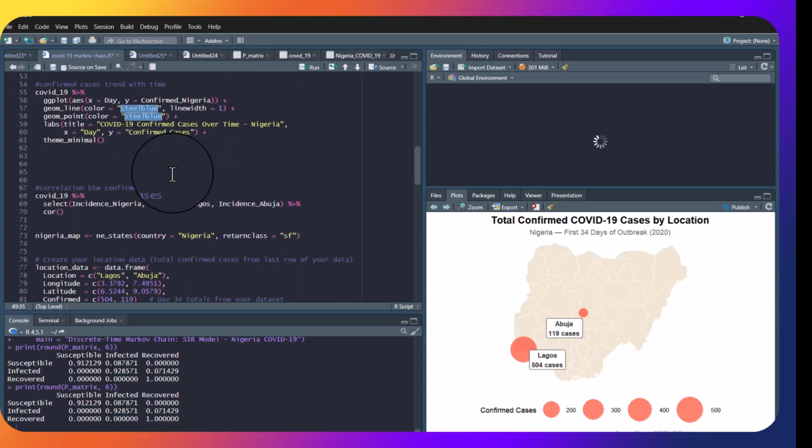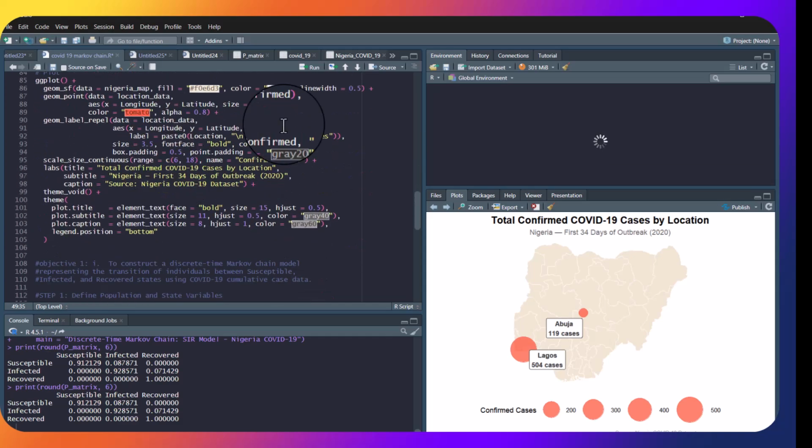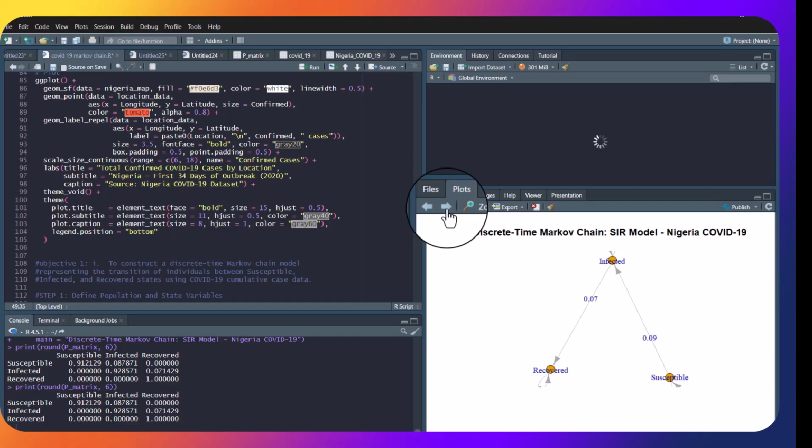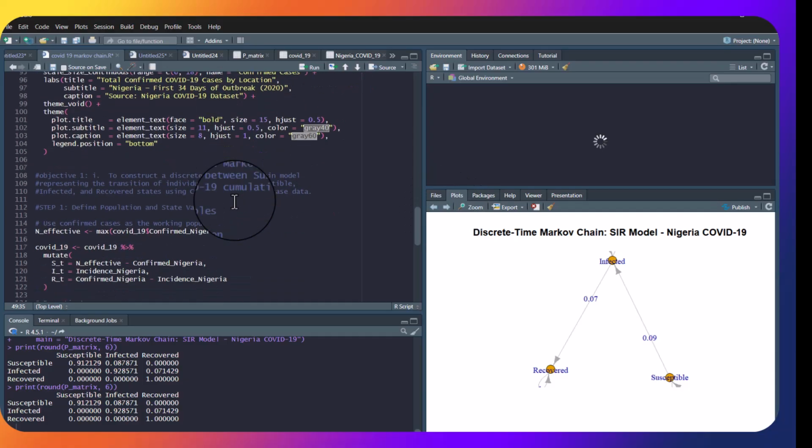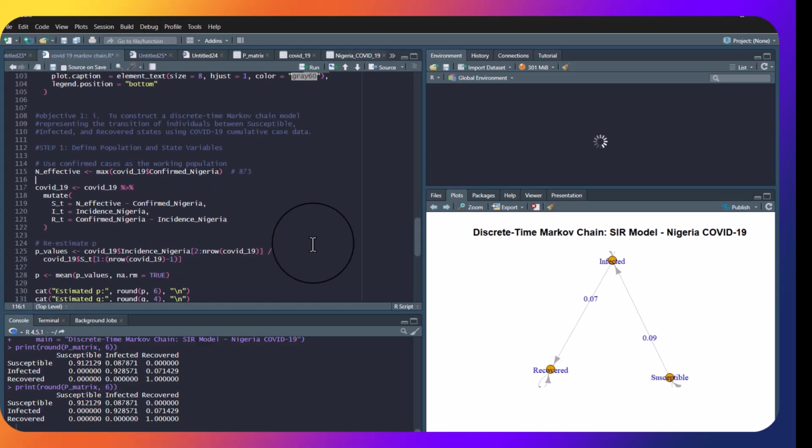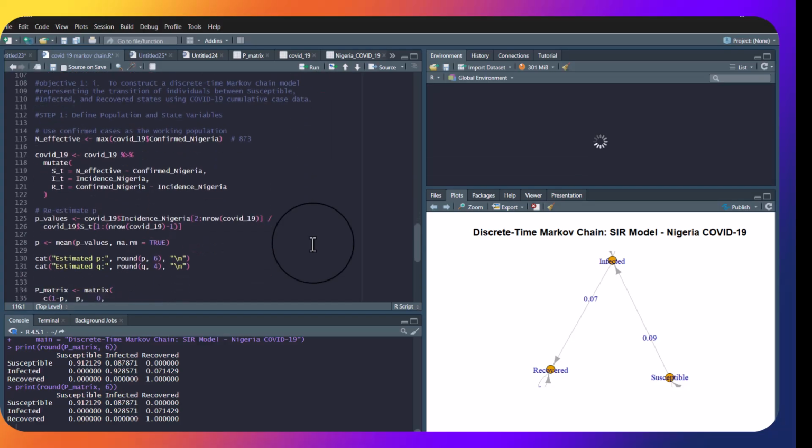Then I went ahead to start my Markov chain. The first assumption I made in this Markov chain, after the population, where I said I was going to use the total confirmed cases of 873, was that each individual has an equal probability of recovering irrespective of the date.